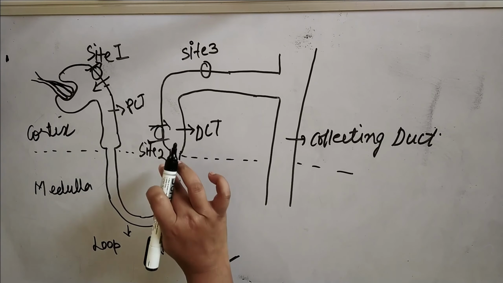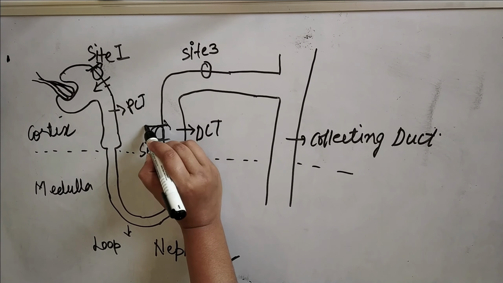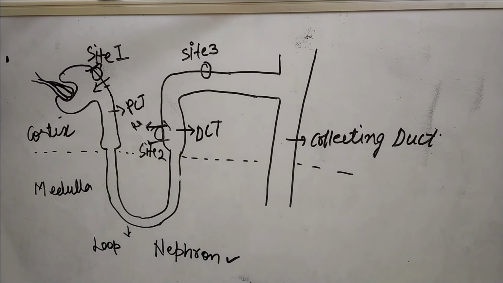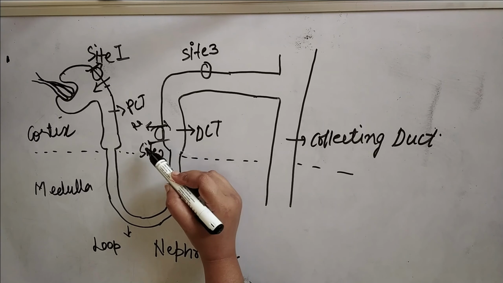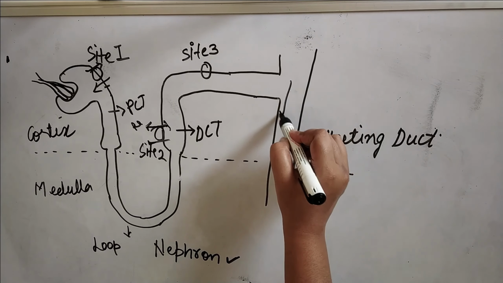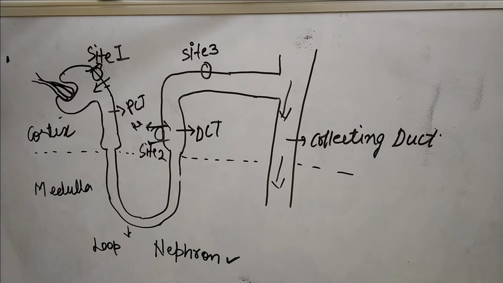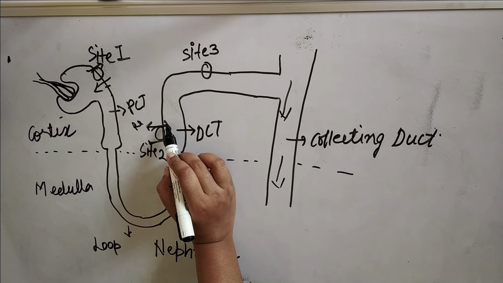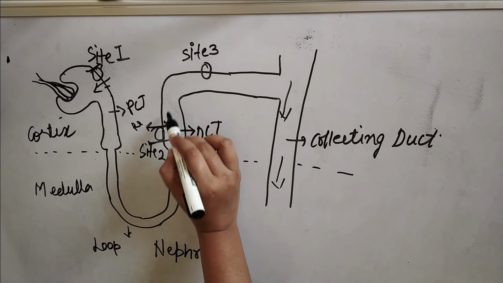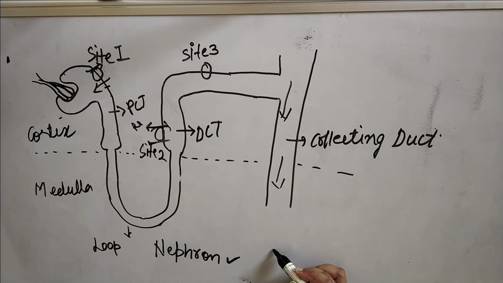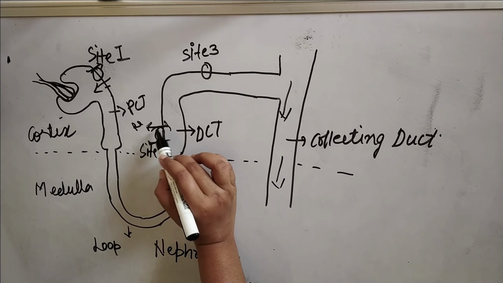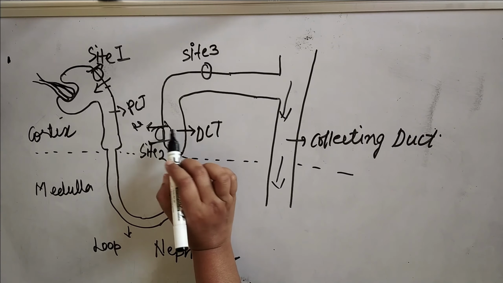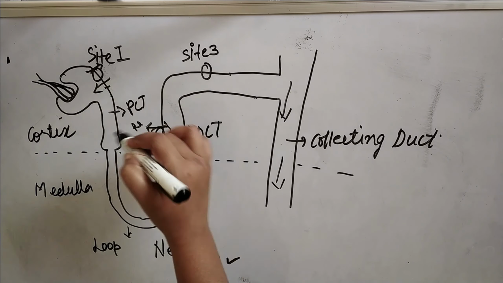If the salts or water go into the cortex, they will be reabsorbed. If reabsorption takes place, the fluid will enter again inside the body. And if it enters the nephron through the collecting duct, it will be excreted out. So if the reabsorption of ions or water is prevented, these all will enter inside the nephron and can be excreted out. These sites have specific channels through which the influx and efflux of ions and water take place. Here you can see the various sites.